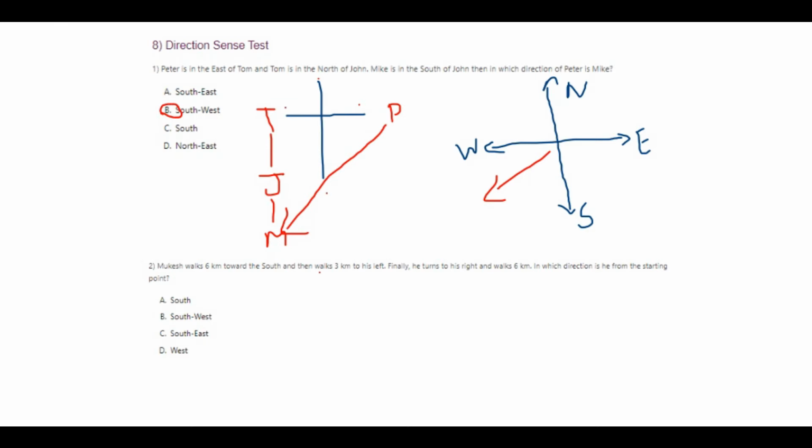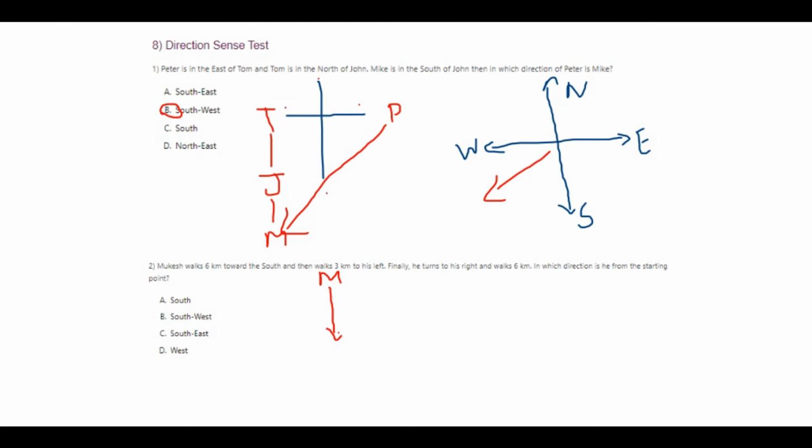Let's go to the next question here. Mukesh walks 6 km towards south. So let's take Mukesh is over here, and he is walking 6 km towards south. If you look at the options, you don't have to calculate how much of 6 or whatever the numbering given. They're just asking the direction. So I'll skip writing the kilometers.